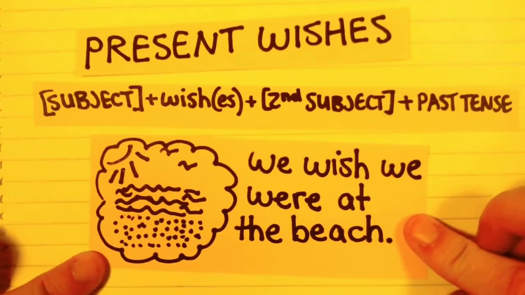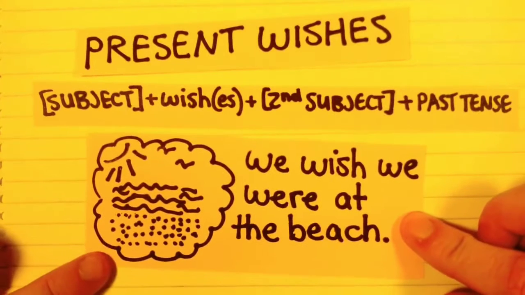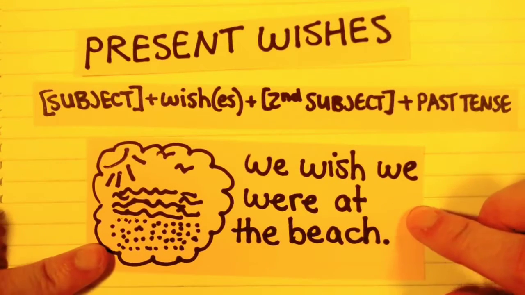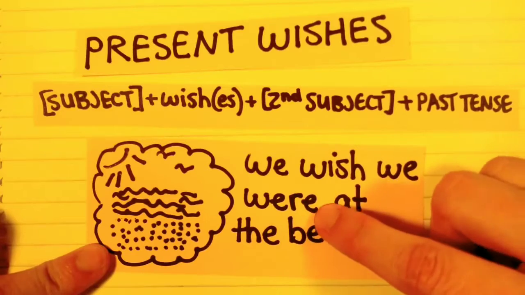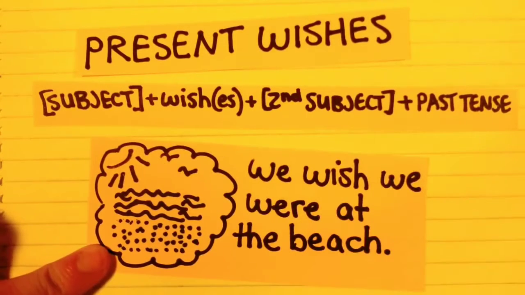We wish we were at the beach. We're not at the beach. We want to be at the beach. So we wish we were at the beach. And you'll notice that were is in the past tense.